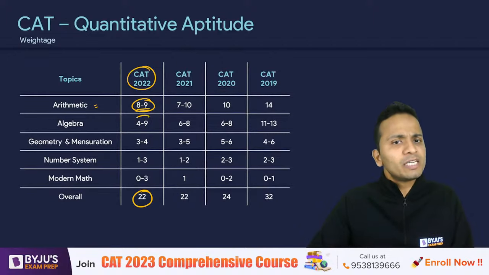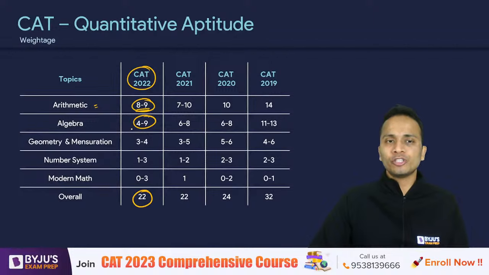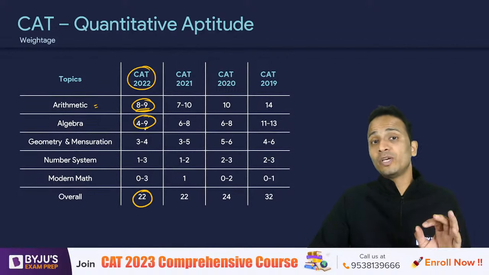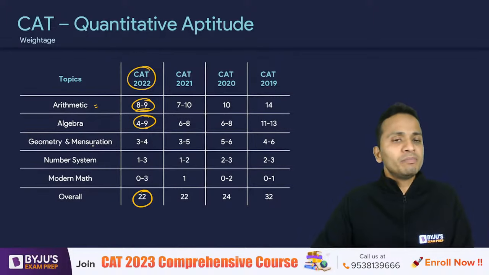From algebra, in one slot there were as few as 4 questions, and in another slot there were 9 questions in CAT 2022. I'm talking about different slots. From geometry and mensuration, a total of 3 to 4 questions came.